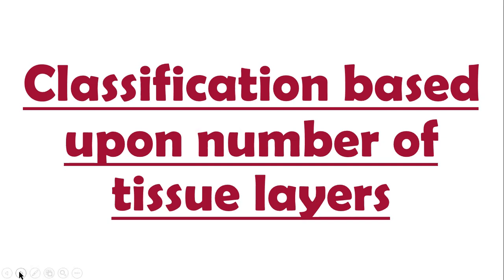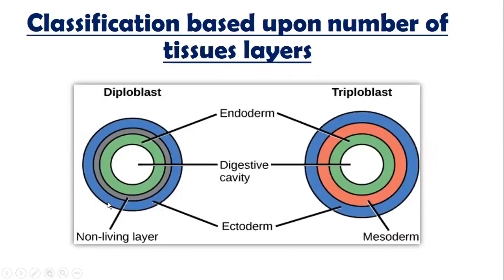Classification based upon number of tissue layers. It means tissue has developed. Now we are discussing only eumetazoa, and in this eumetazoa there are two different types of animals. Once again, we are doing classification between two groups of organisms. This is a diploblastic organism and this is a triploblastic organism.